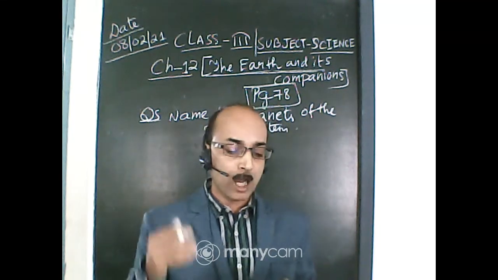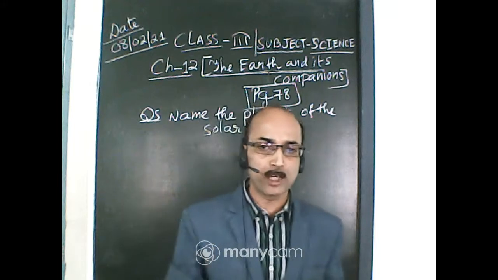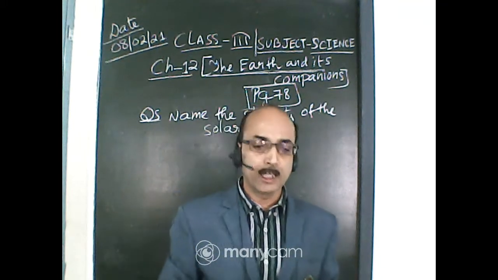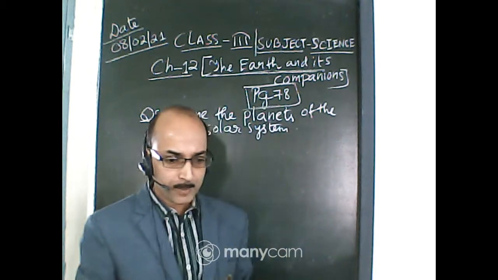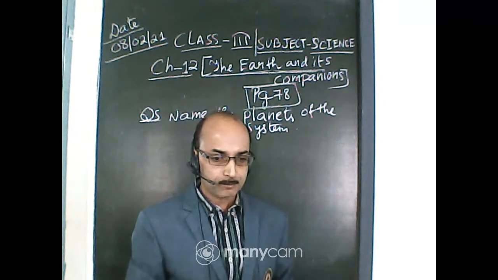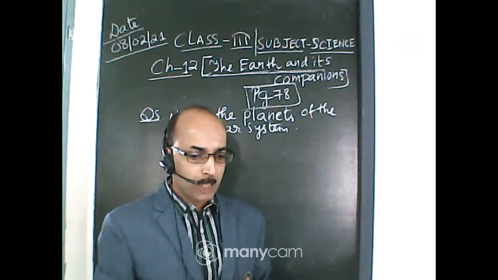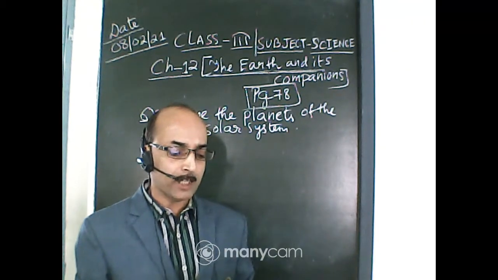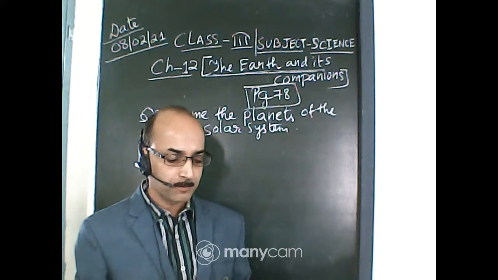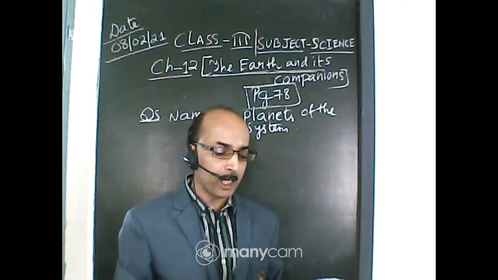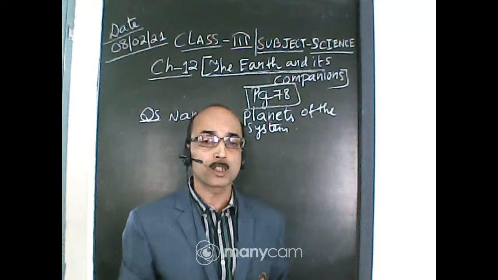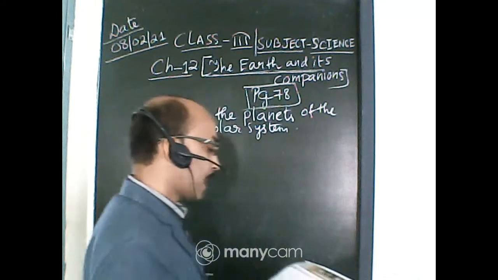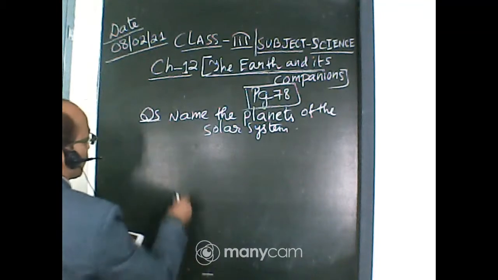Now we will learn about the earth, the planet where life exists due to the presence of water and air. The surface of the earth is covered with land and water. It is surrounded by a layer of air called atmosphere. So what is atmosphere? The earth is surrounded by a layer of air called atmosphere.